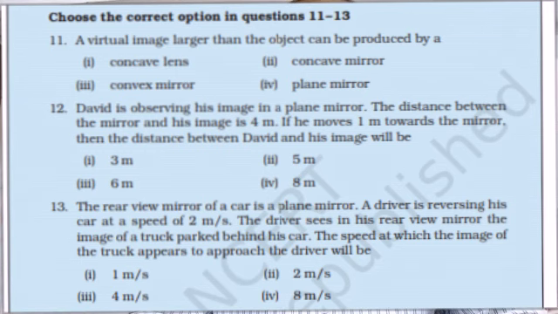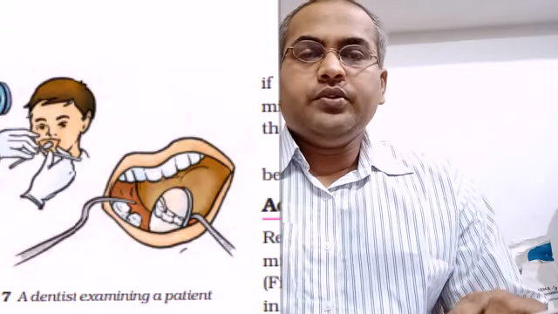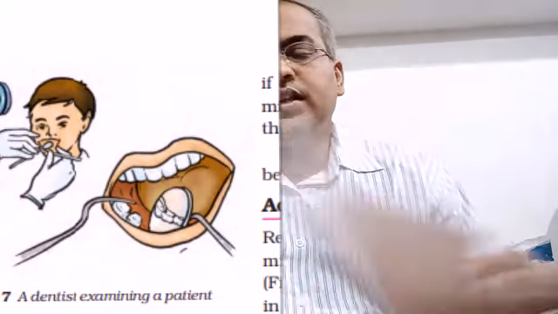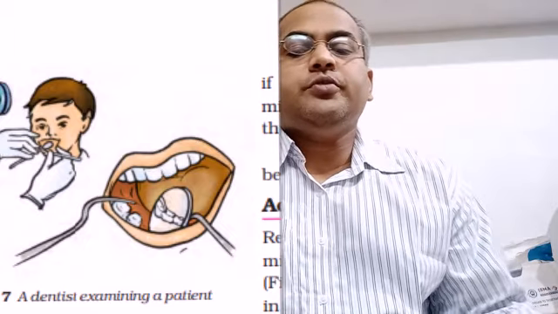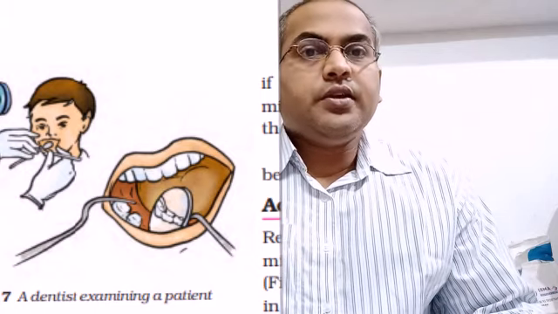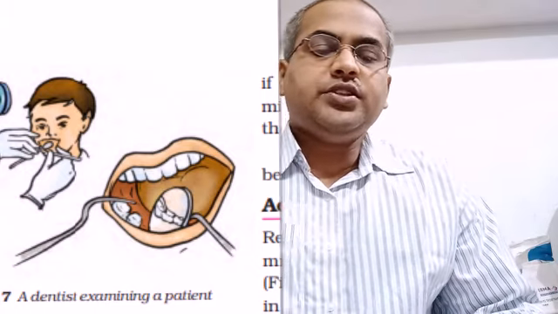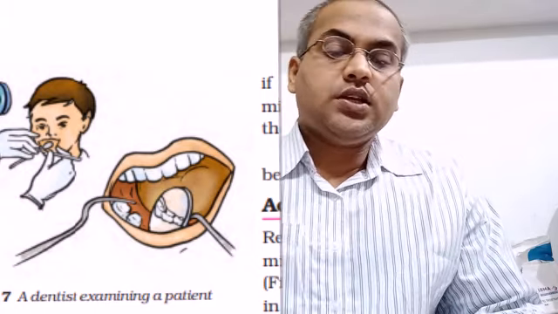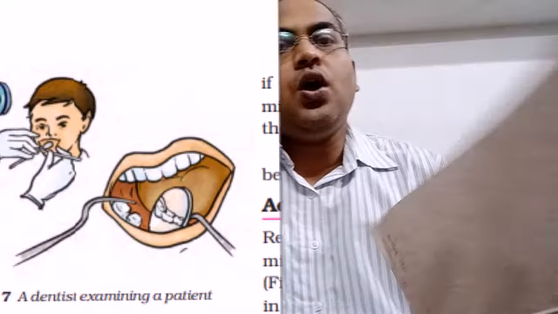David is observing his image in a plane mirror. The distance between the mirror and his image is 4 meters. If he moves 1 meter towards the mirror, then the distance between David and his image will be? I told you when we discussed the characteristics of image formed by a plane mirror in question number 4, remember point number 4, that the image is situated at the same distance from the mirror as the object.